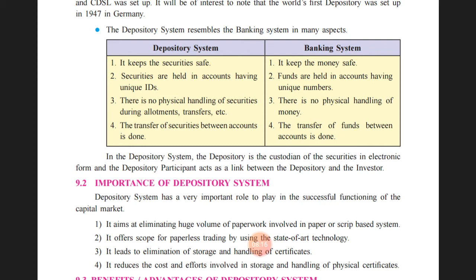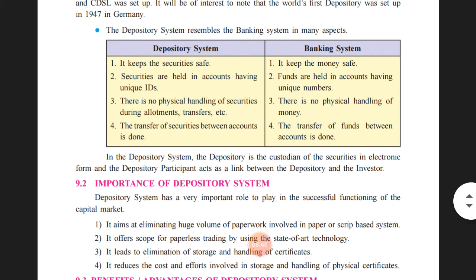The fourth one: transfer of securities between accounts is done. The people who have an account with the depository, if they want to settle a transaction related to securities, can do so, and the settlement takes place at the same time. And in the banking system, the transfer of funds between accounts is done. If the person has an account in a different bank or in the same bank, the person can transfer funds, receive funds, and settle transactions between them.